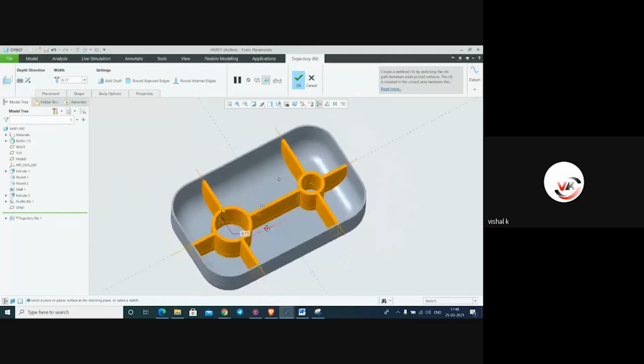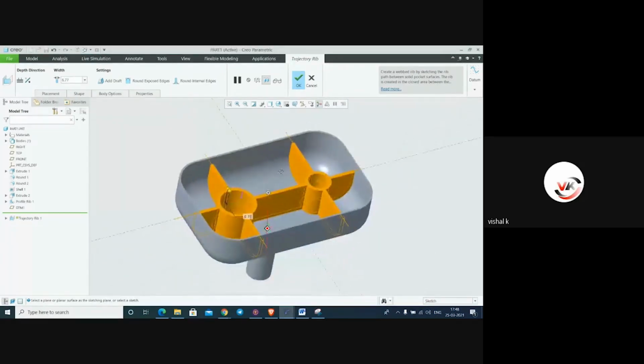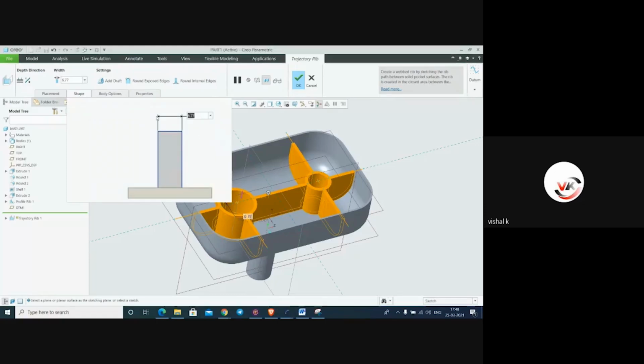See the profile. We have created trajectory rib in this cell object. It will not fold now. By hand, we cannot fold it. If it is the plastic part, we have to give such kind of profile, which is trajectory rib. In this, we can make it a draft. Here it is a feature of the draft. We can see the shape.